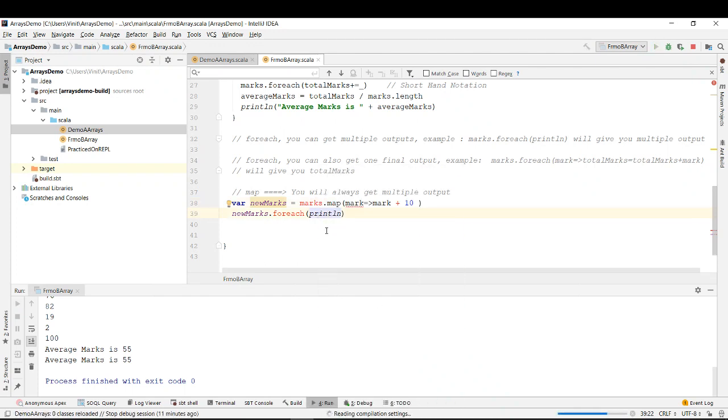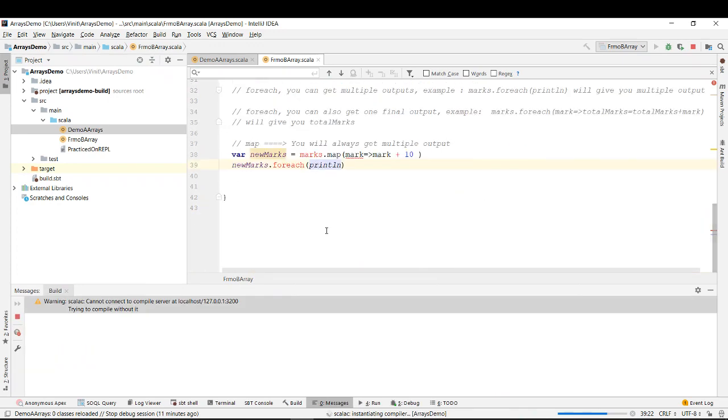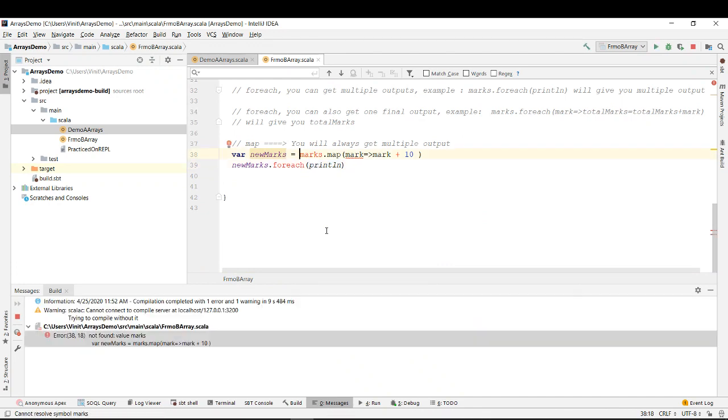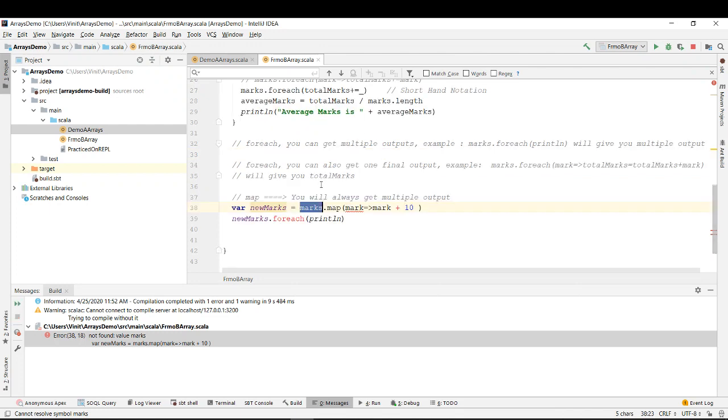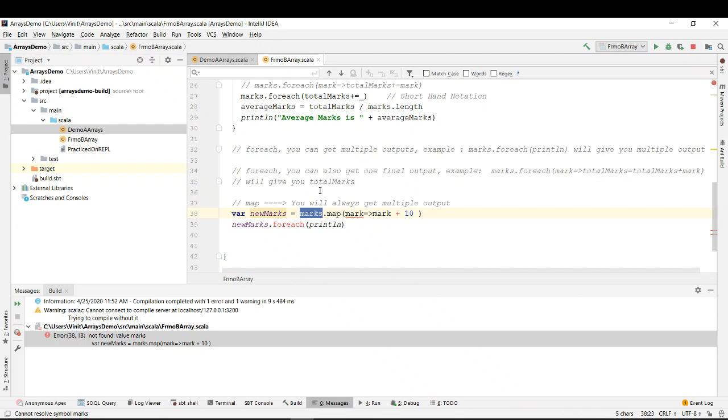Oh, okay. Any answers why it is not able to resolve? Why is it saying not found value marks? Why is it not able to find marks? You can look into this program. We made a similar mistake before also. Is it out of the scope? Yeah, it is out of the main, right?